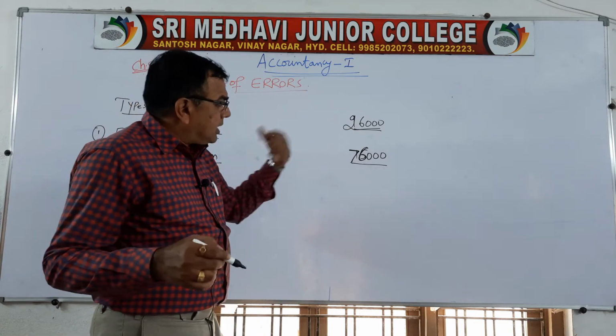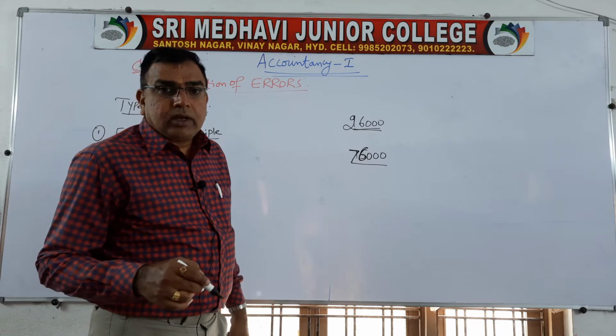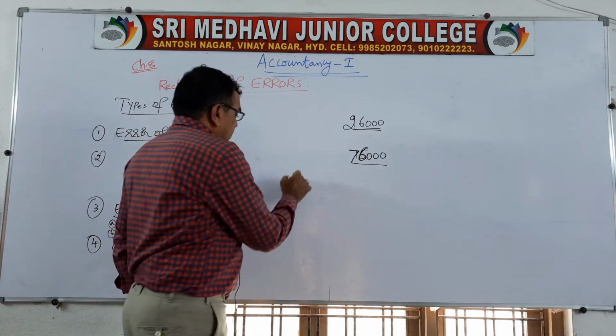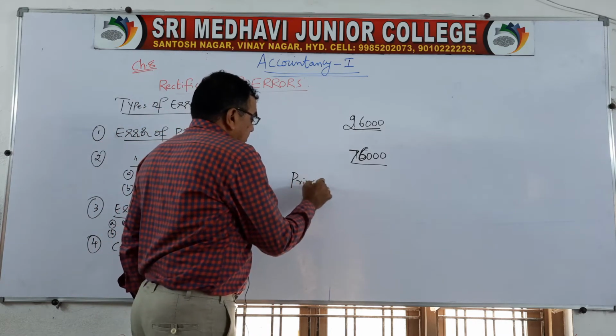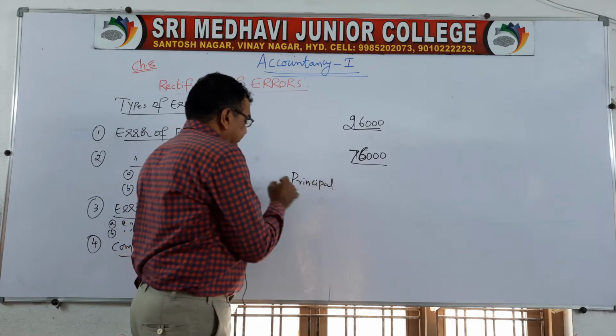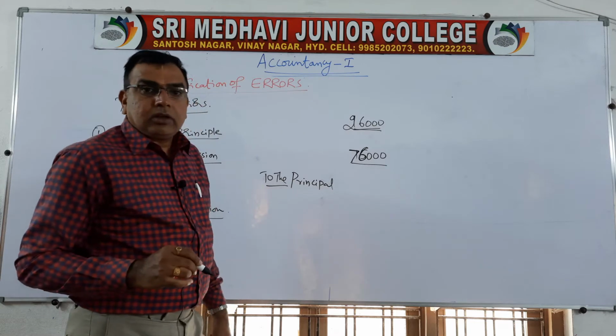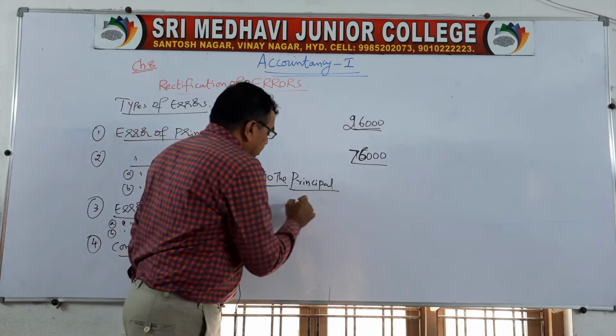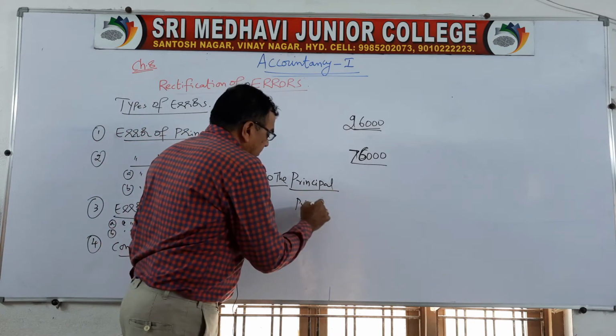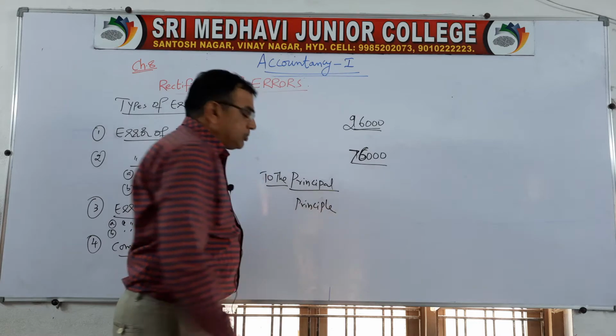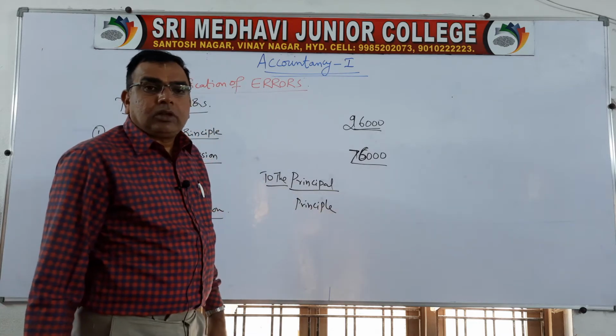Like correcting numbers, suppose some spelling. We have to write "principal," the letter to the principal. Most of the students don't know the spellings, so they write it wrongly.